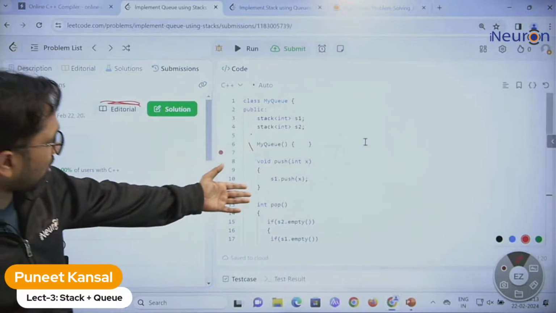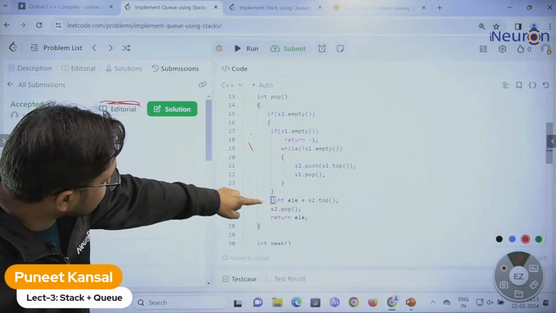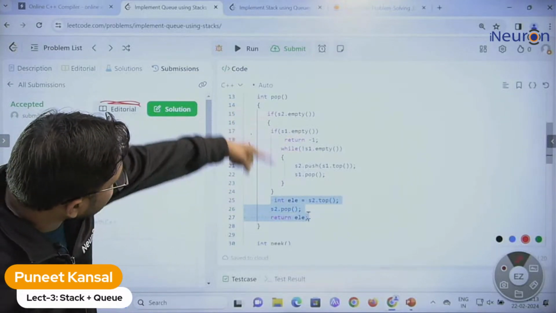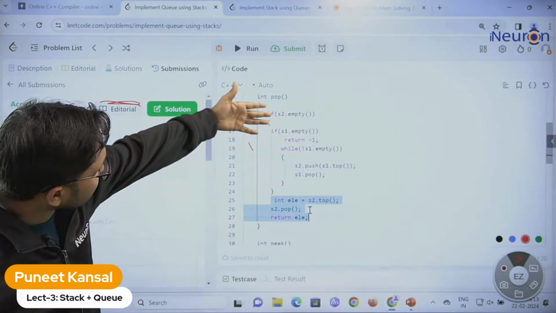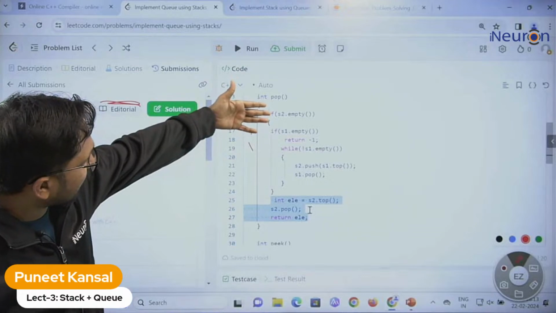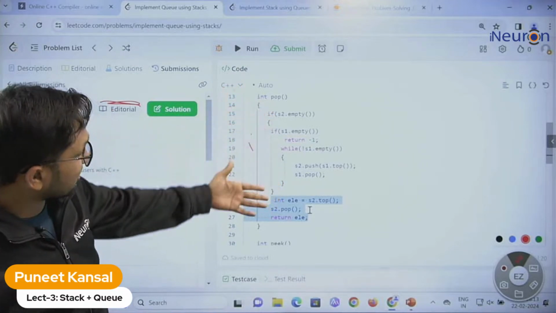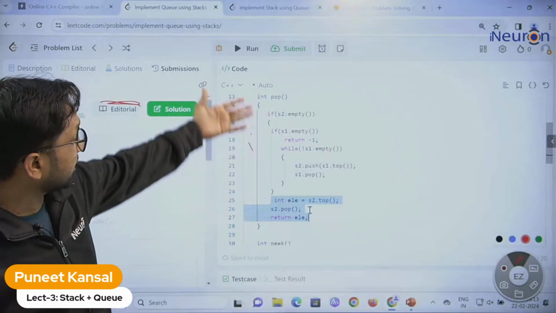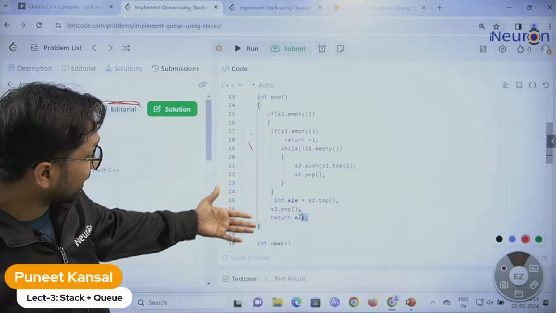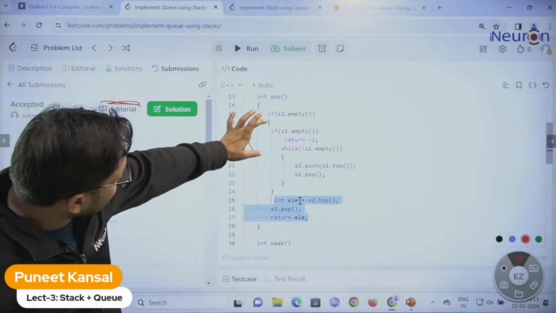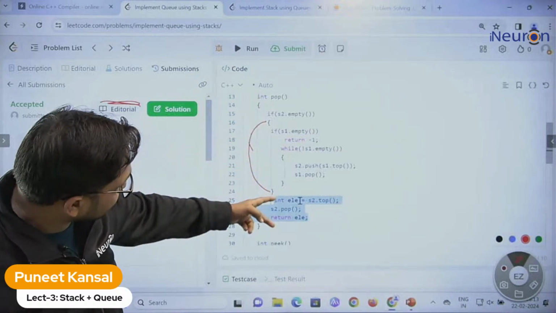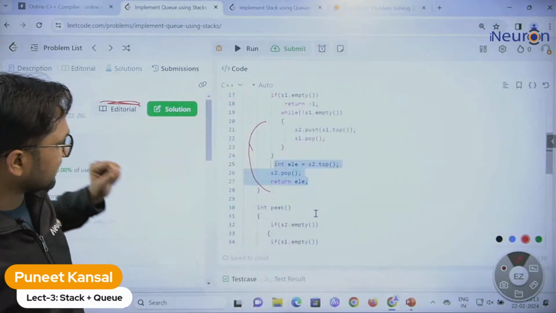So the problem was simply that I put this code inside the if. So if S2 is empty, then we are doing all that stuff. Otherwise, we were not returning any element. But we need to return the element. So after coming out of this if statement, we need to put this code. So I put it. That's it.